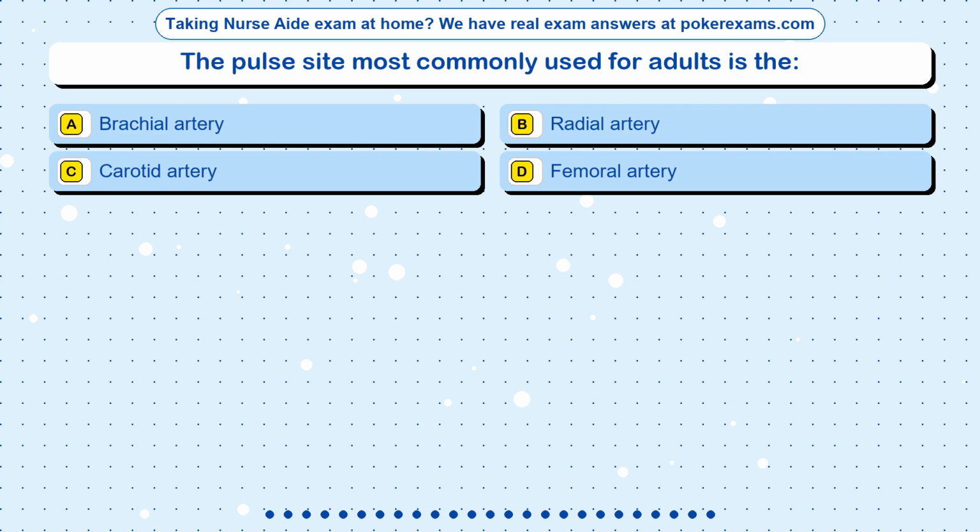Question 24. The pulse site most commonly used for adults is the: option A, brachial artery, option B, radial artery, option C, carotid artery, option D, femoral artery.